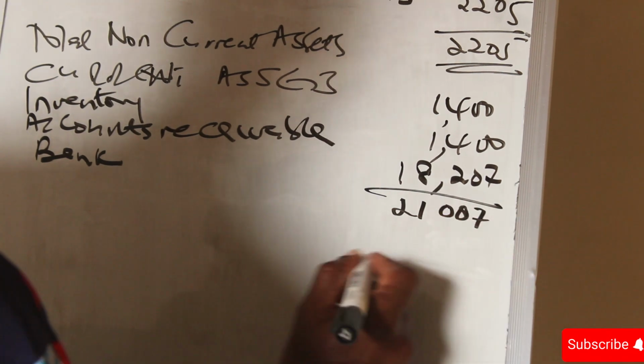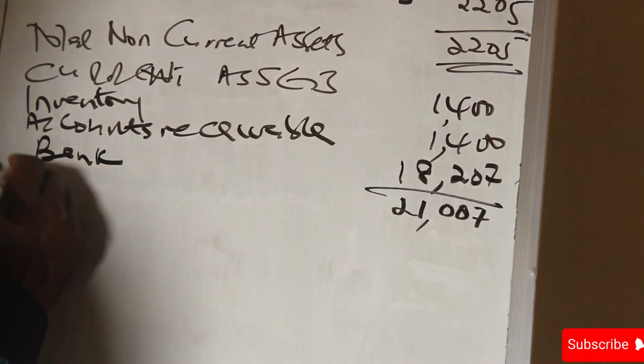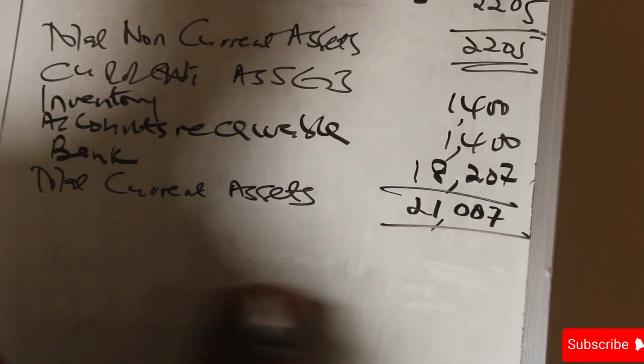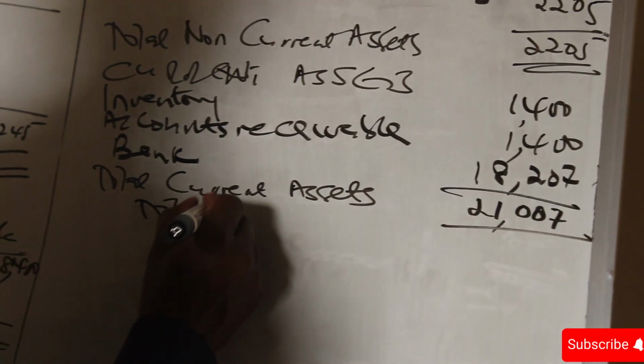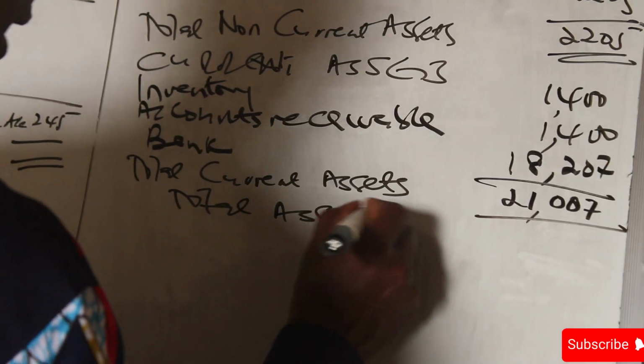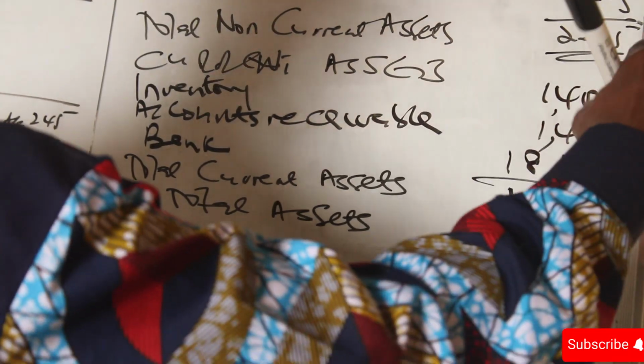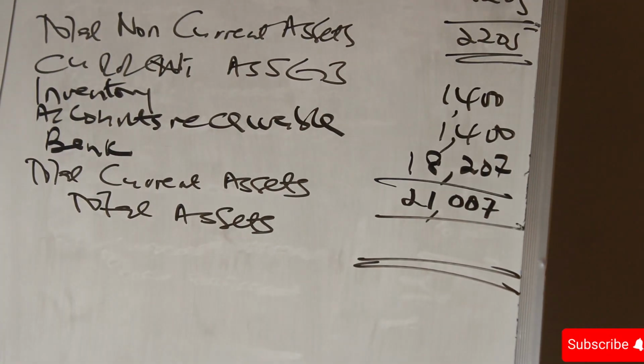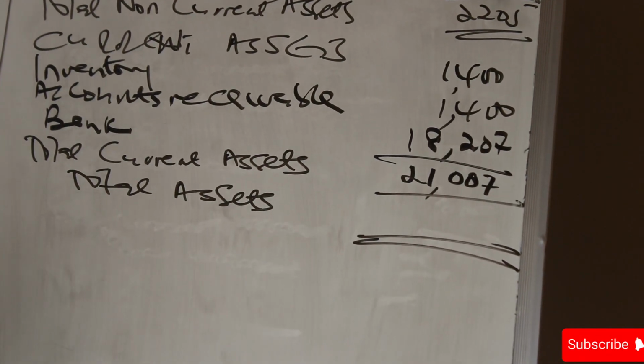21,007 as our total current assets. Then we get total assets. You add the total non-current assets to total current assets to get total assets. So you add 2205 plus 21,007.